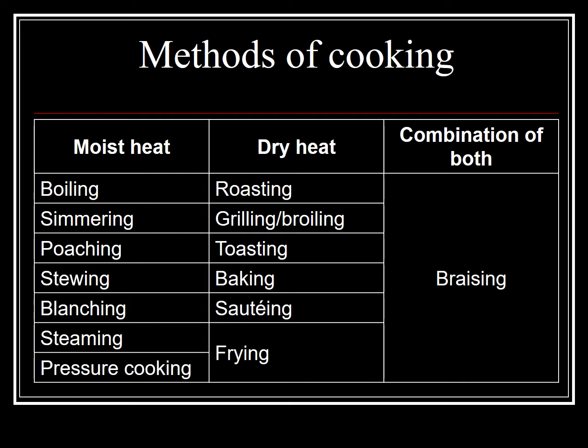Then dry heat cooking methods include roasting, grilling or broiling, toasting, baking, sauteing, and frying. And the combination of both these methods is known as braising.